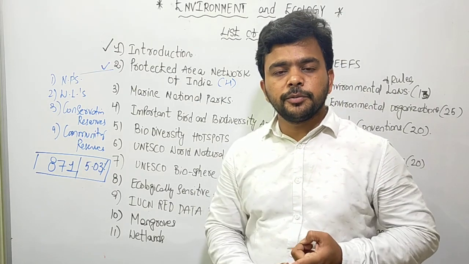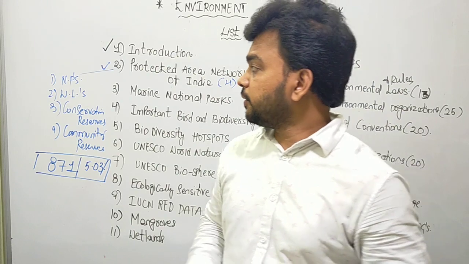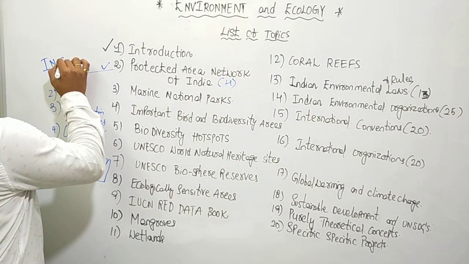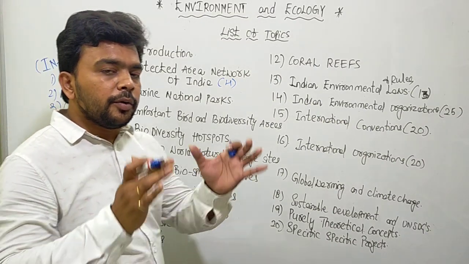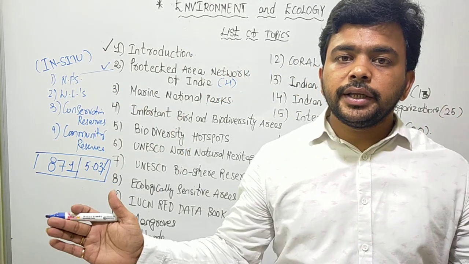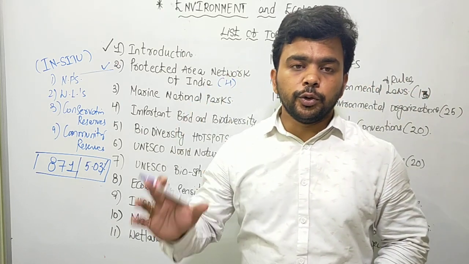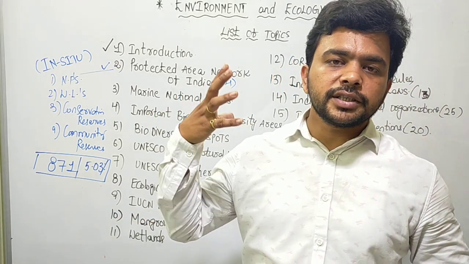What is their main purpose? To protect and conserve the biodiversity in India. The protection and conservation of biodiversity here is in situ. So what is this in situ biodiversity conservation? Wherever you have a particular species of plant or animal, you create a protected area there and you protect and conserve it. That is called in situ biodiversity conservation. What is the opposite? That is ex situ biodiversity conservation.